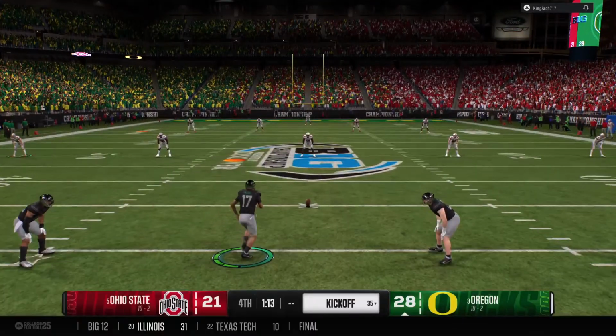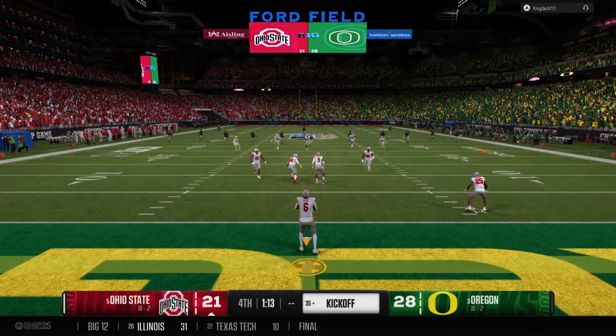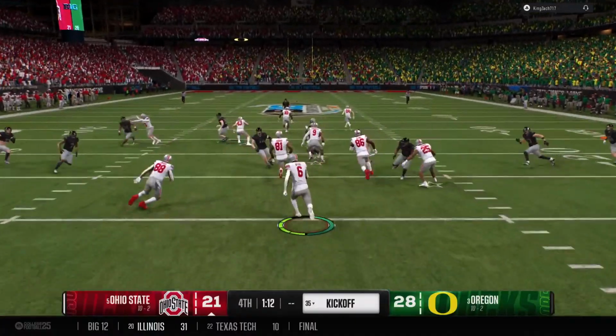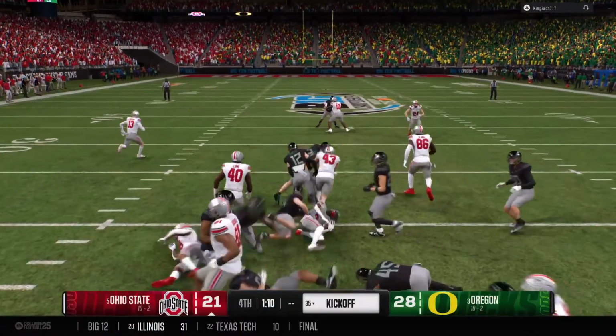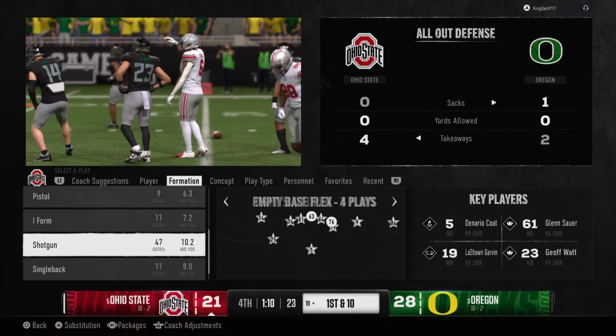And the point after is good. Here's the kickoff team. Let's see if they give the returner an opportunity to bring this back. And he's going to bring this out from a couple yards deep in the end zone. And he'll be stopped short of the 20-yard line. Good job by the coverage team.